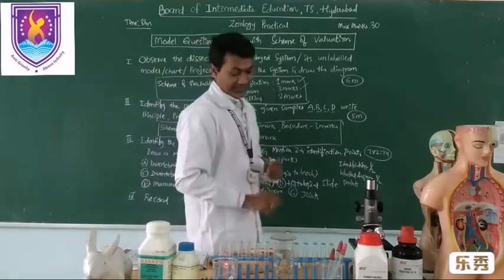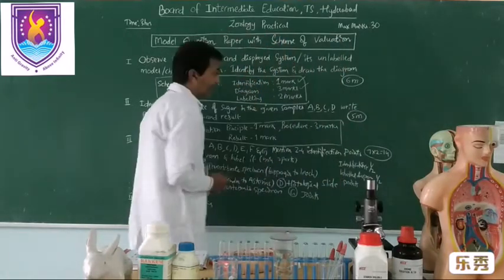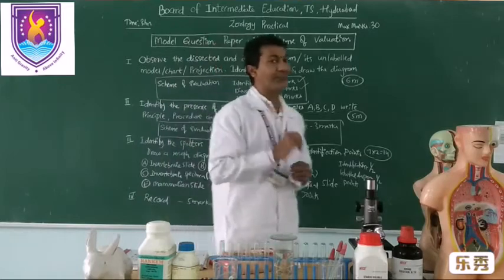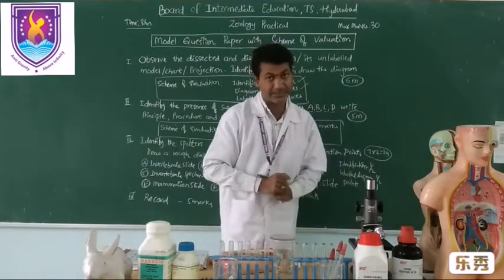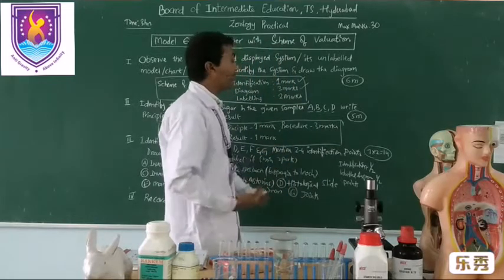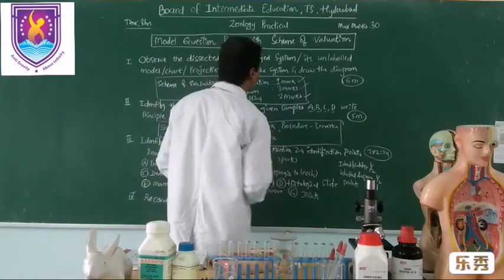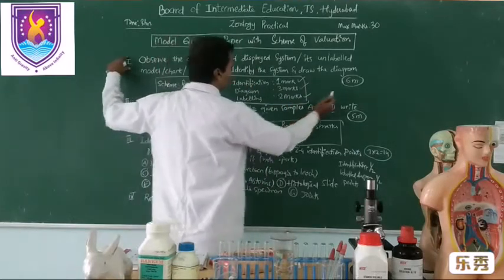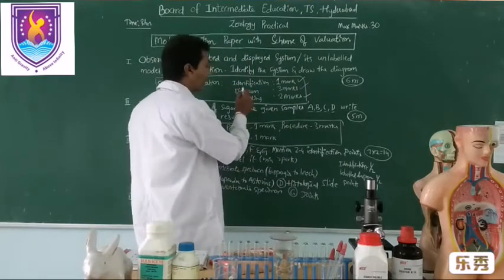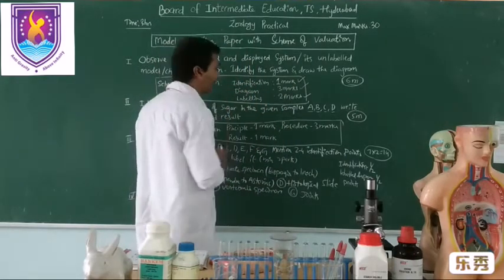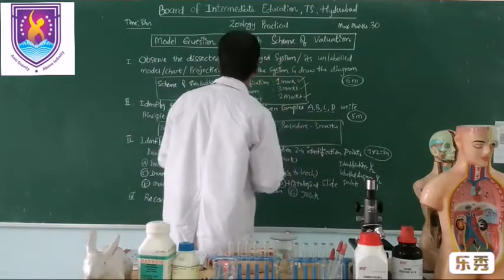And for labeling, you have to label the diagram. According to the Board of Intermediate, a minimum of 4 label points is required, but don't limit yourself to 4. However many points you know, maximize it. For labeling, you will get 2 marks. So my dear students, for the first bit, you will be awarded 6 marks if you identify correctly, draw the diagram neatly, and label more than 4 parts very clearly. So this is regarding the first bit.